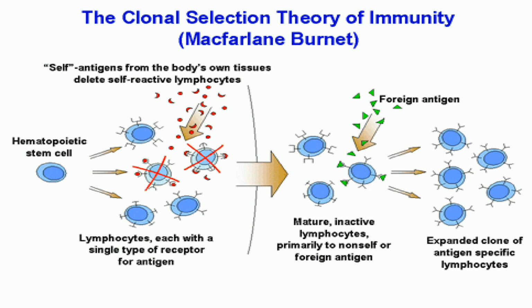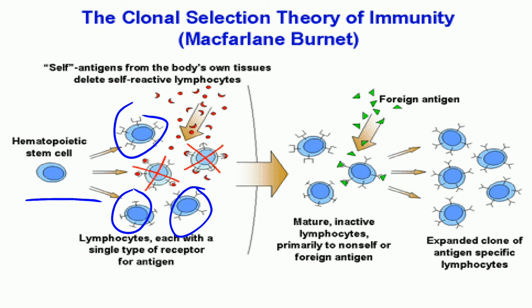So here you have hematopoietic cells and lymphocytes, each with a single type of receptor for the antigen. You have many lymphocytes, and each lymphocyte can bind one kind of antigen. You can see the receptor is entirely different for all three lymphocytes.